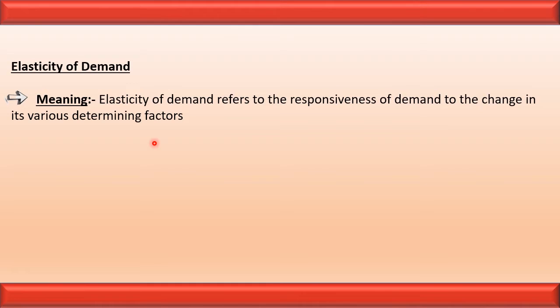We know that demand is affected by price, taste and preference of the consumers, price of the related goods, and income of the consumers. So elasticity of demand refers to the degree of change in demand with respect to degree of changes in these factors.